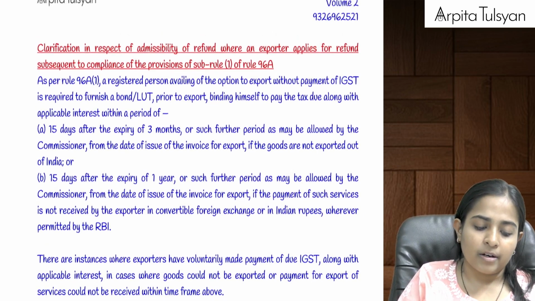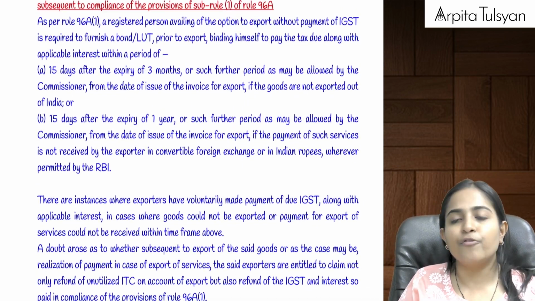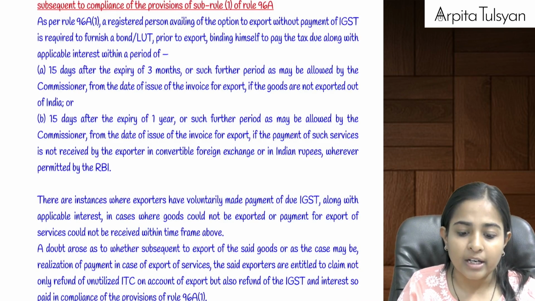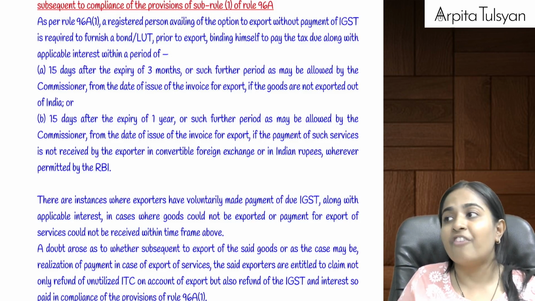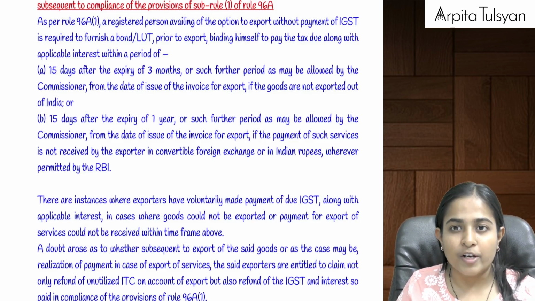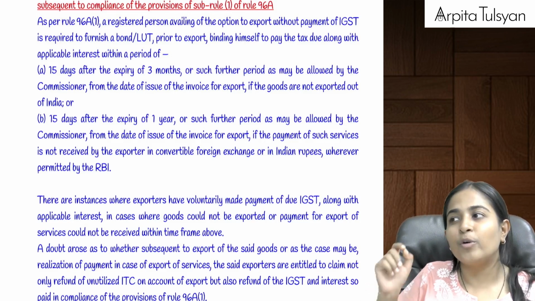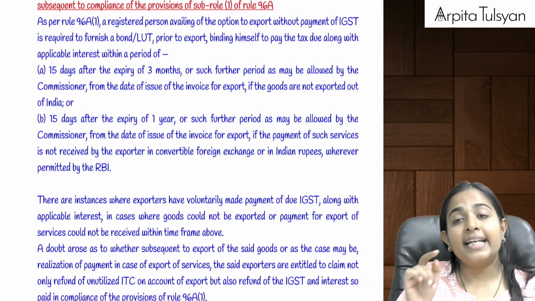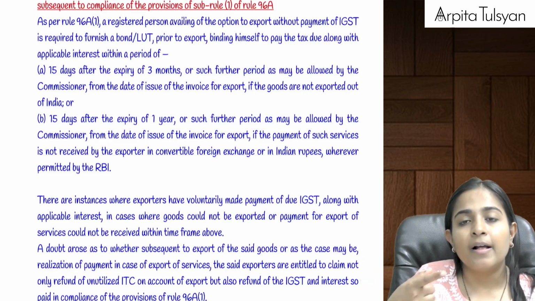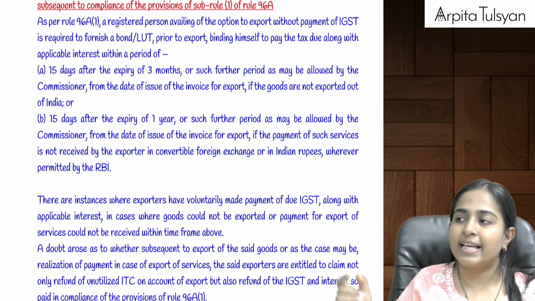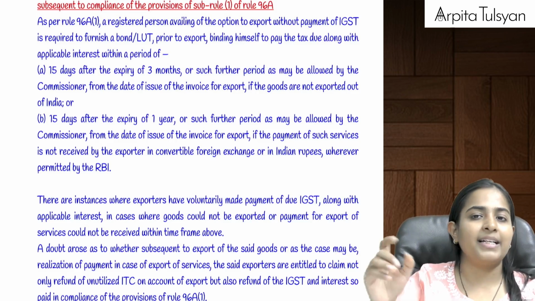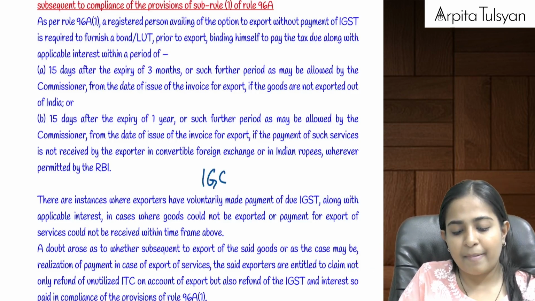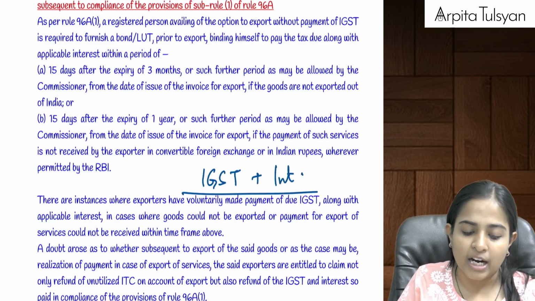Now in that there is a clarification. I don't know if you recollect, in case of export of services, realization of payment is very important. So if it is not realized within 1 year from the date of issue of invoice, then within the next 15 days we have to pay the taxes to the government along with interest. And in case of goods, if the goods are not exported within 3 months from the date of issue of invoice, then within the next 15 days we have to pay the taxes to the government along with interest. Now suppose I have paid that IGST plus interest to the government voluntarily.